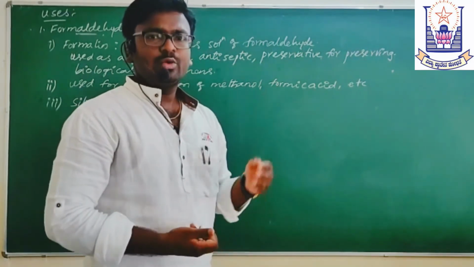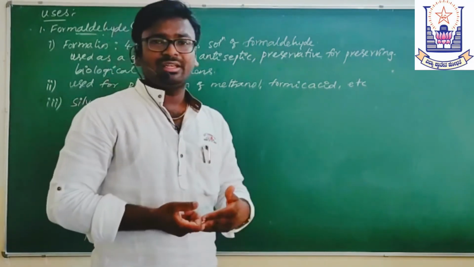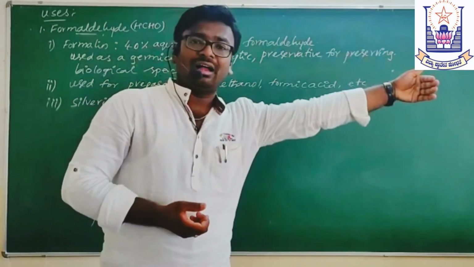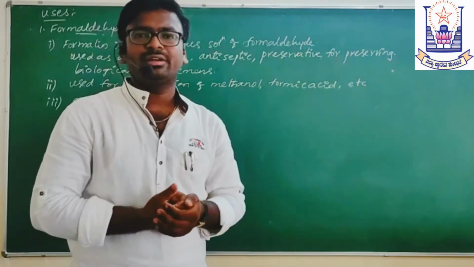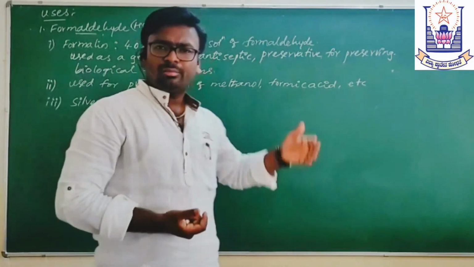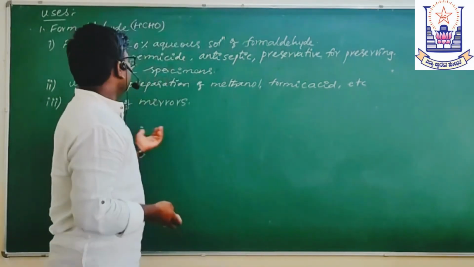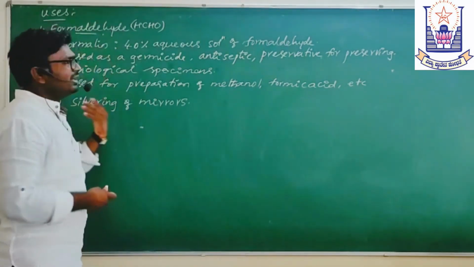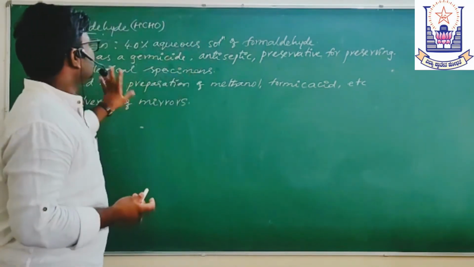You want to do some makeup on the face. That's why it is coated at the other end so that your image will be reflected in the mirror. That can be done by silvering of mirrors. Other than this, formaldehyde has many advantages also.